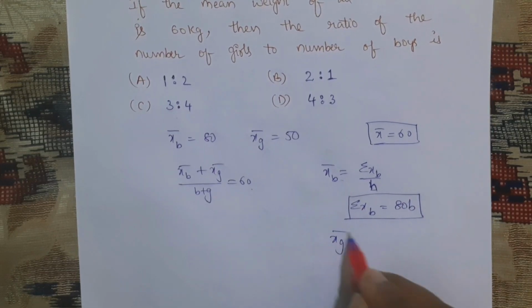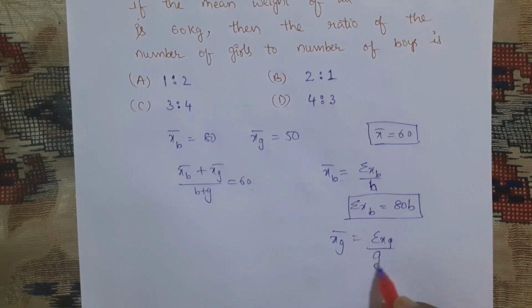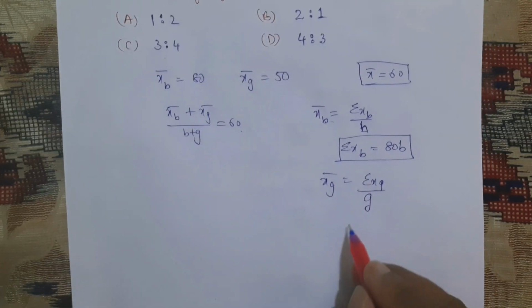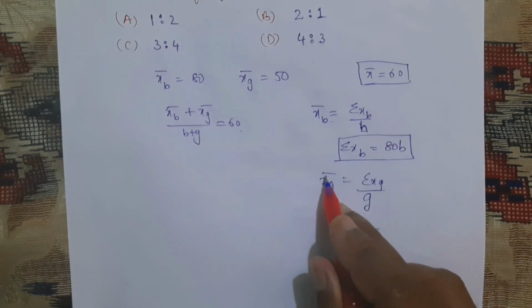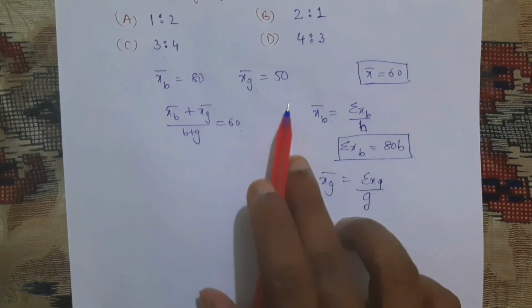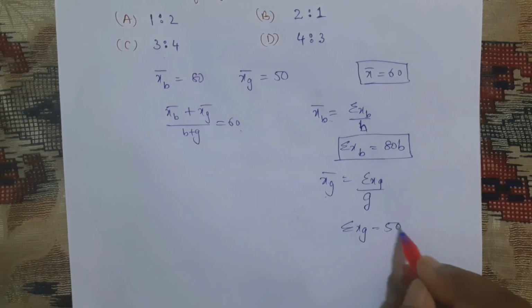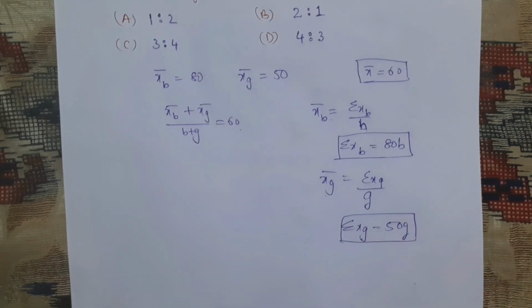Similarly, x̄g is equal to sigma xg by g, where g is the number of girls. That means sigma xg is equal to g into x̄g. This mean of girls is given as 50, so this is 50g.